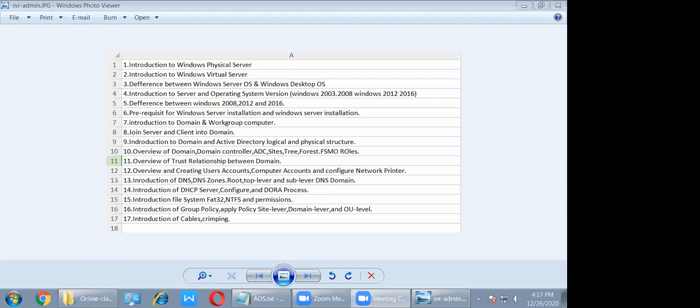When we discuss virtualization I will explain it, because some people don't know about the technology of virtualization, and if I explain it now it will be confusing and not make sense.